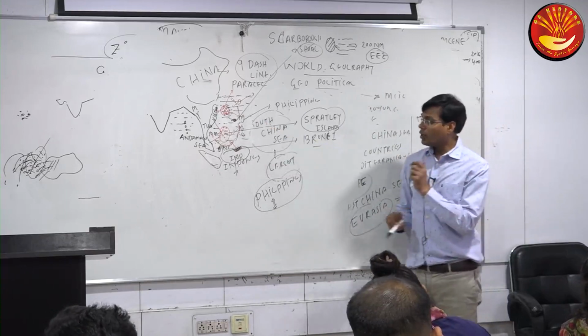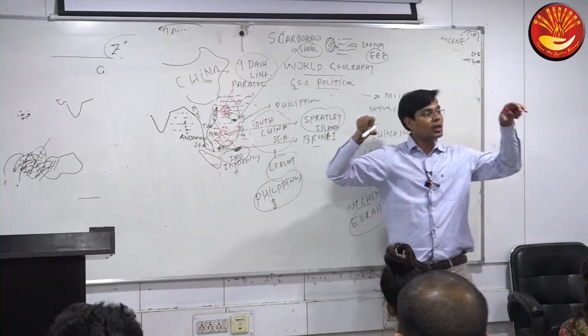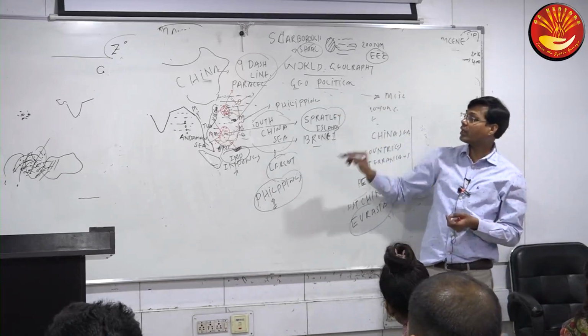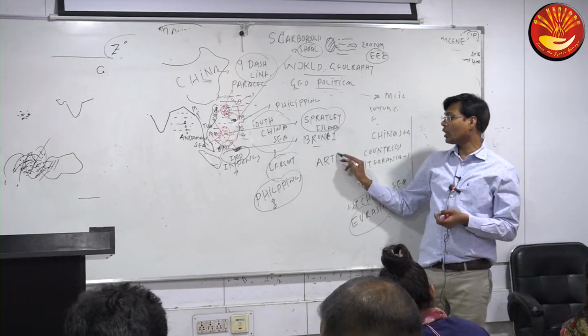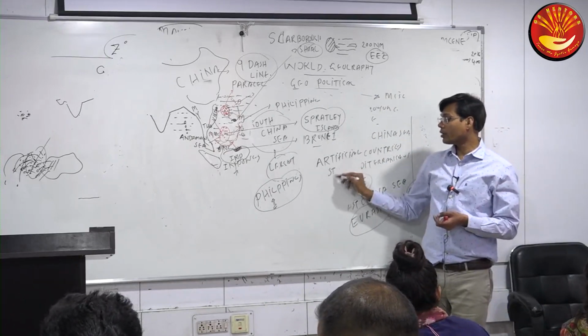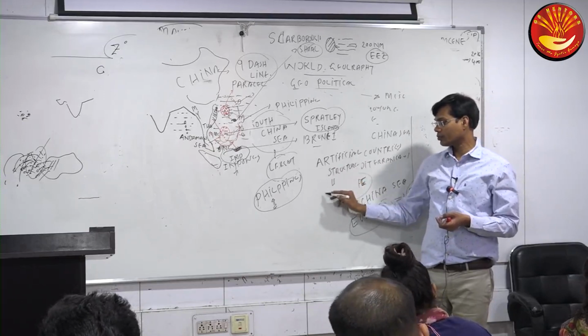Actually, one more thing the USA has realized through remote sensing satellite images, and is continuously observing in that area: China is building some artificial structures there, what we call artificial island creation.